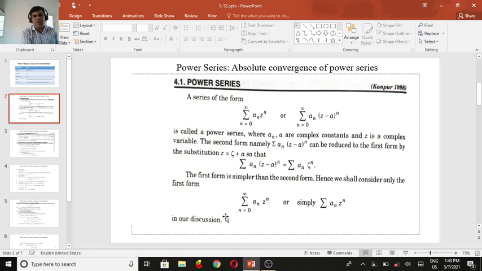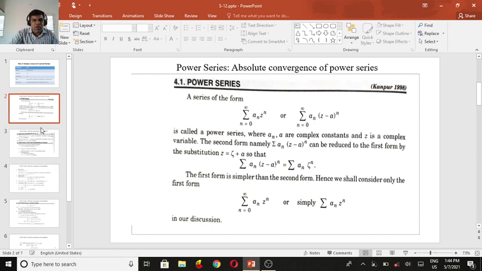So this is called a power series where a_n are complex constants and z is a complex variable. These a_0, a_1, a_2, a_3, etc. are all constants, and z can be expressed as a complex variable of the form x plus iy. This form is called a power series.